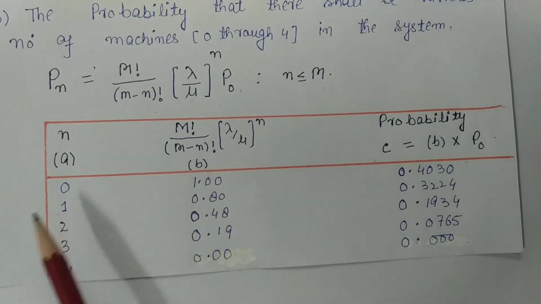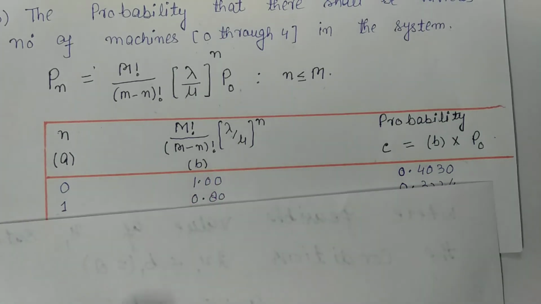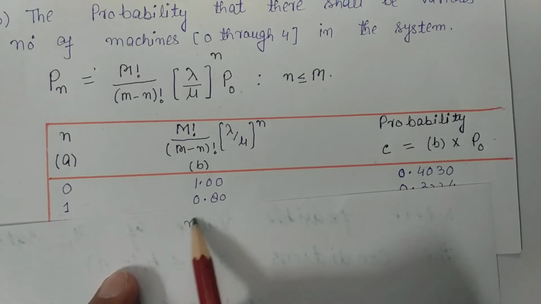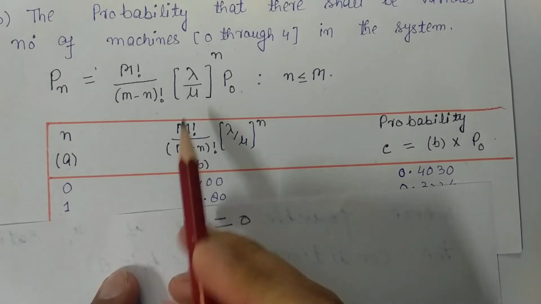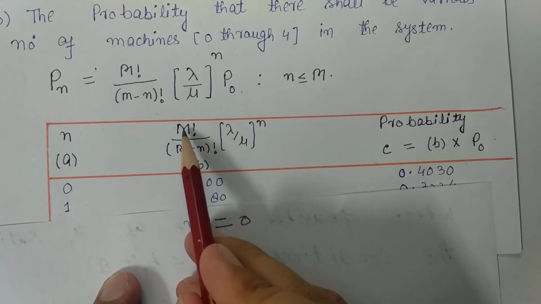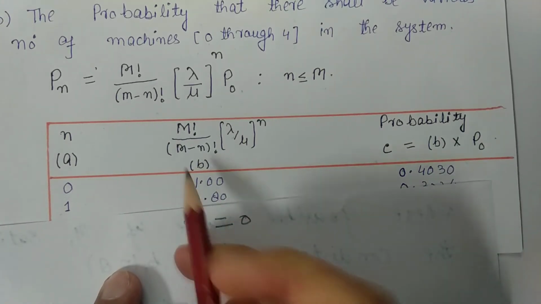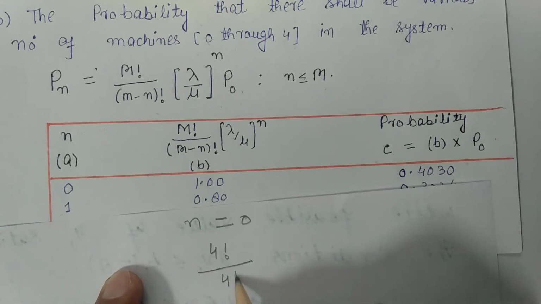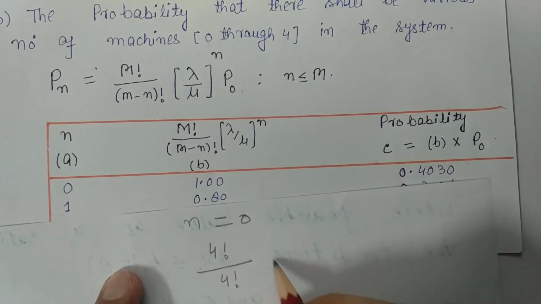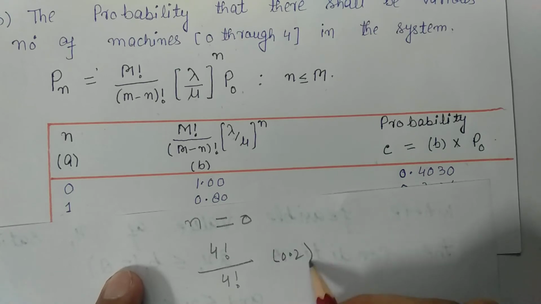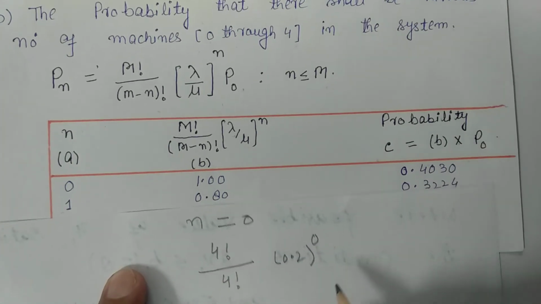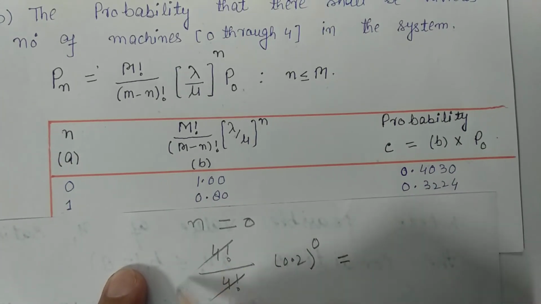For this, first of all, I will put n is equal to 0. When n is equal to 0, and we know that m is equal to 4, so 4 factorial upon 4 minus 0, that is 4 factorial, into lambda upon mu 0.2 whole raised power 0. So this will become 1.